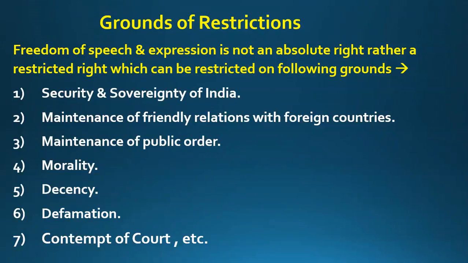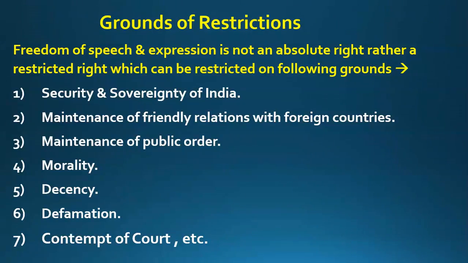Okay, so what happens in contempt of court? For example, if you say something which is not good for the image of the judiciary, if you try to defame the judiciary, or if you are trying to violate the orders of the judiciary. In the first condition, if you are saying something which is not good for the image of the judiciary, if you are imposing false charges on the judiciary, it is contempt of court. Similarly, if you are not following the orders of the court, then this is also contempt of court. So you are not allowed to speak anything which can amount to contempt of court. Okay, and there are many other things also.